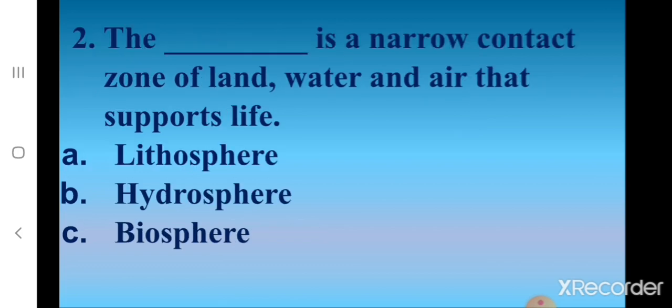Second one. The dash is a narrow contact zone of land, water and air that supports life. A. Lithosphere. B. Hydrosphere. C. Biosphere. What's the correct option? Correct. C. Biosphere. The biosphere is a narrow contact zone of land, water and air that supports life.